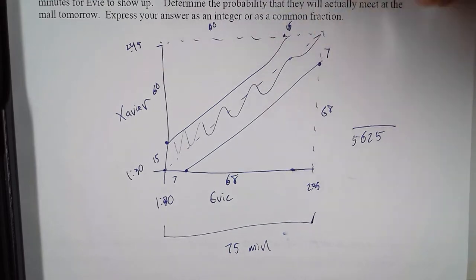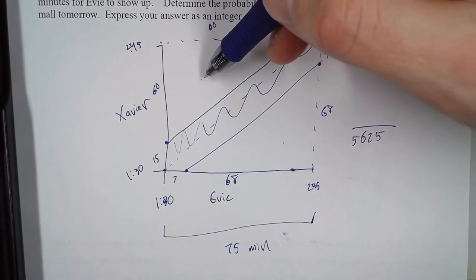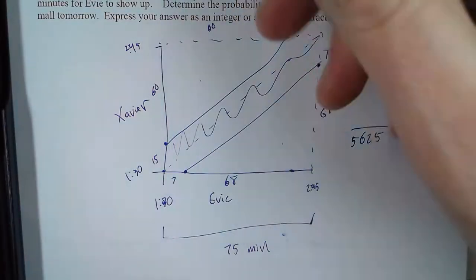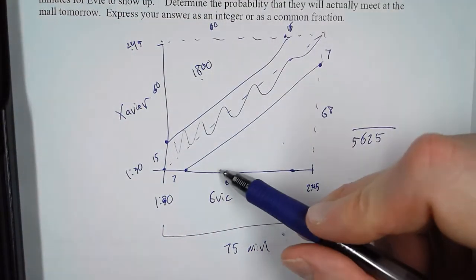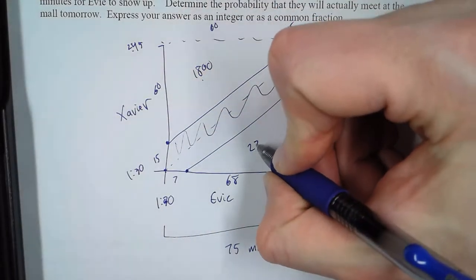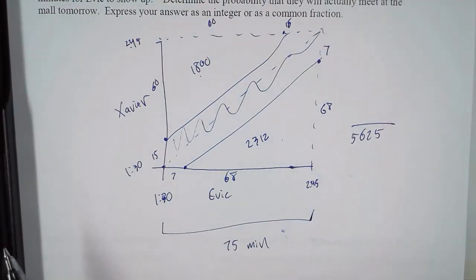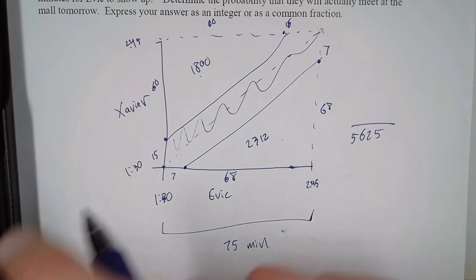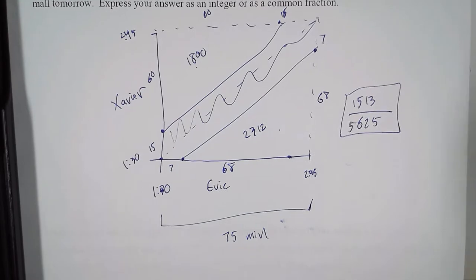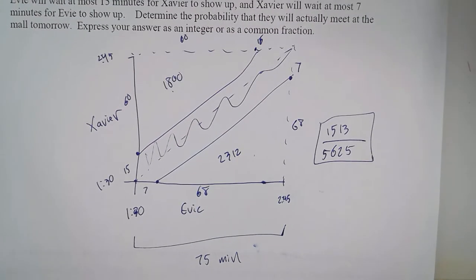So the easier way to do this is, what's the area we don't want? This triangle and this triangle. So if we find the area of this triangle, 60 squared times a half, that is 1800. 68 squared times a half is 2312. And we're going to subtract these two away from 5625. And what we get is 1,513. And so there is the correct answer.